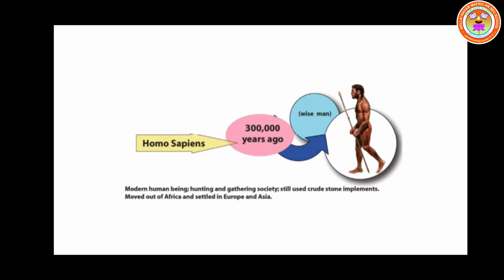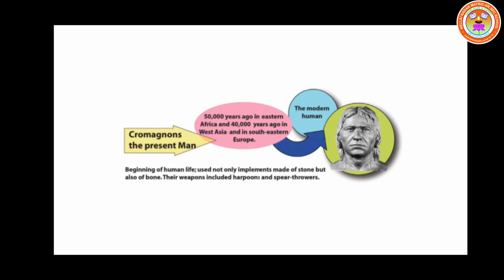Then the last human evolution, Cro-Magnons, that is called the present man. What we are now, that is what is called Cro-Magnons, the modern human. 50,000 years ago in Eastern Africa and 40,000 years ago in West Asia and in Southeastern Europe, this mankind evolved. He not only used the stone weapons, but he also knew how to use the bones as a weapon. Their weapons included harpoons and spear throwers.